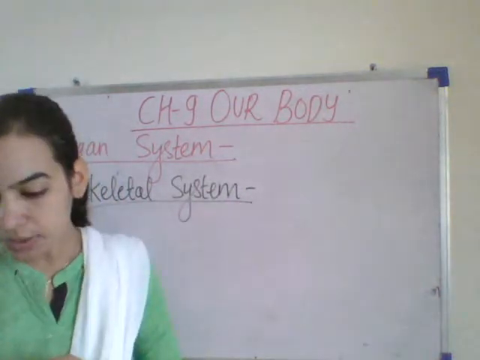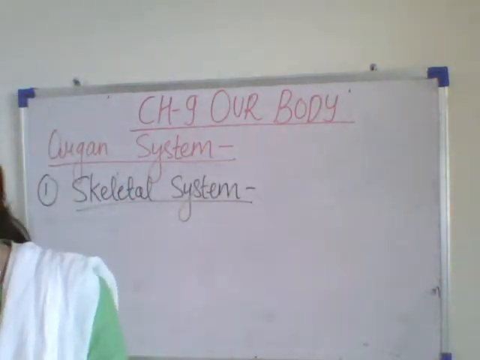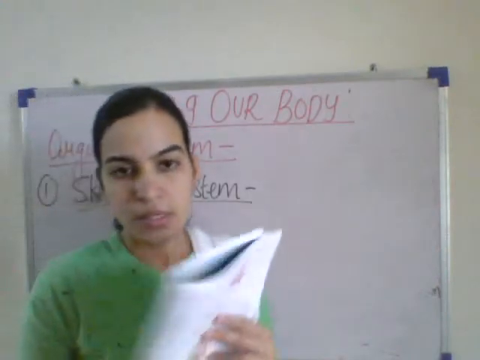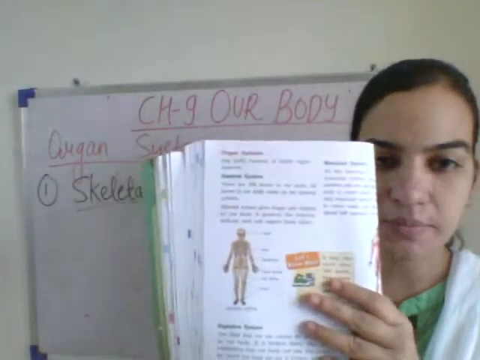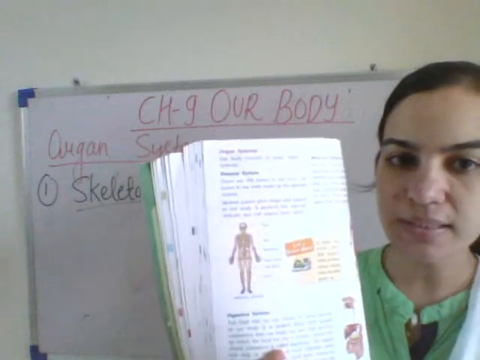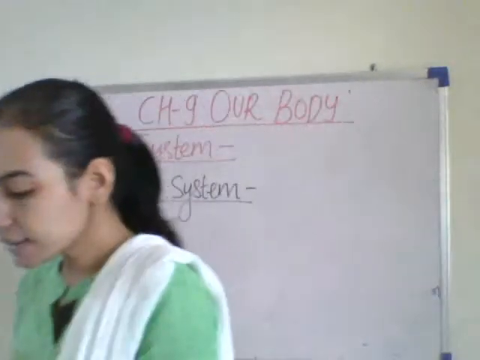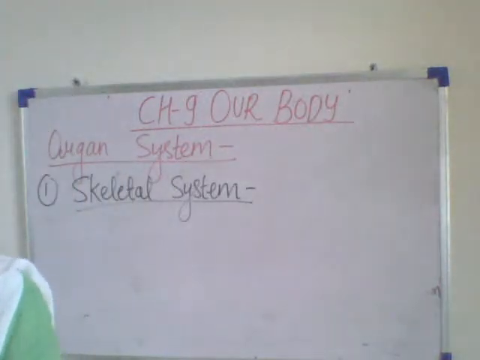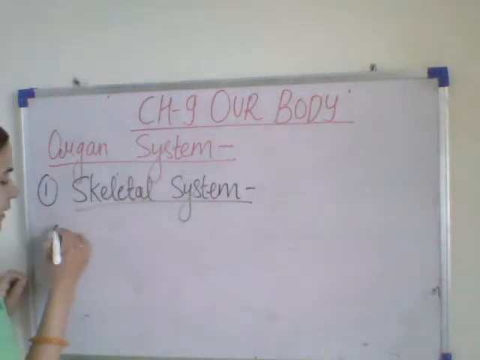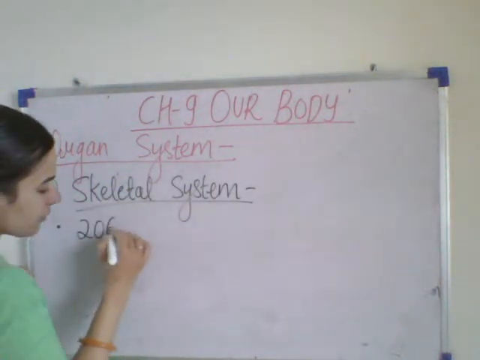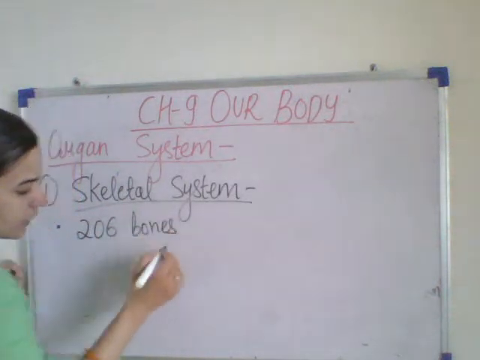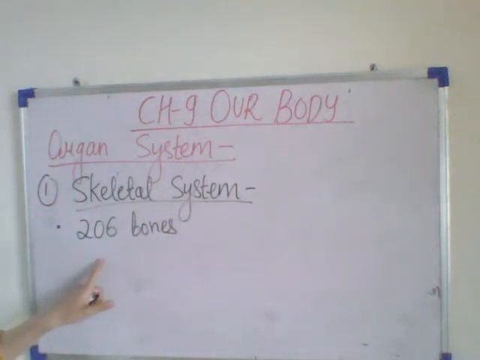I will be showing you the diagram of the skeletal system. This is the skeletal system. Our skeletal system consists of 206 bones in our body. How many bones are there in the skeletal system? 206 bones. All bones in our body make up the skeletal system.